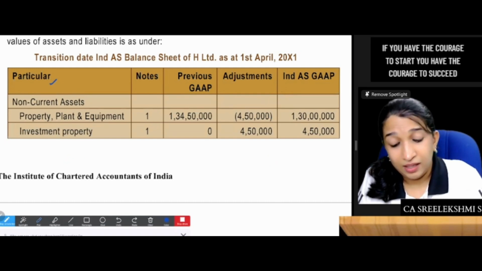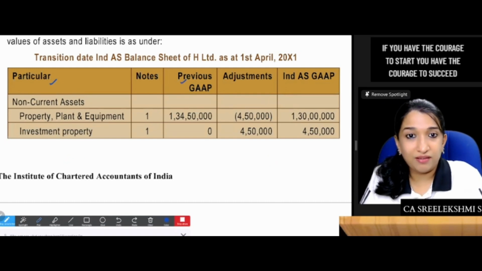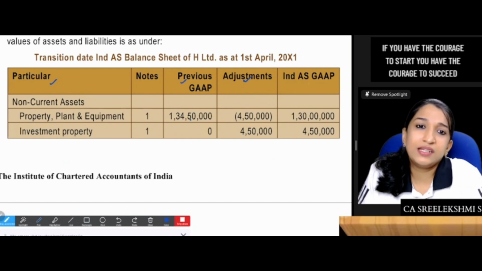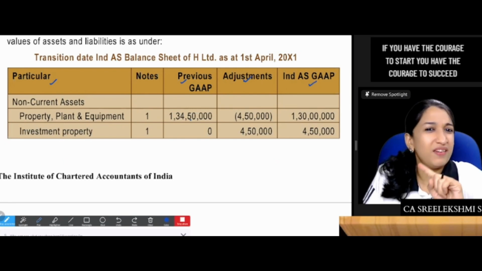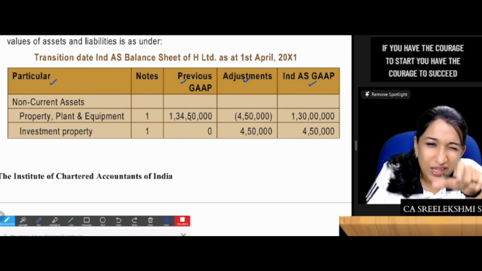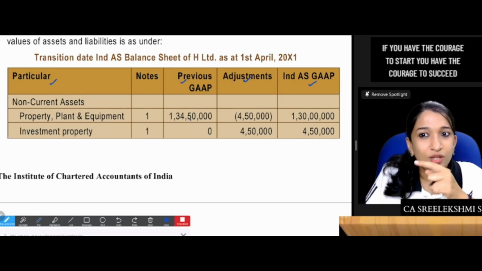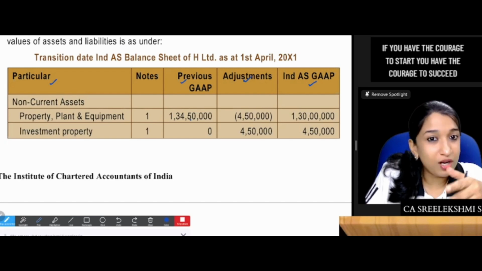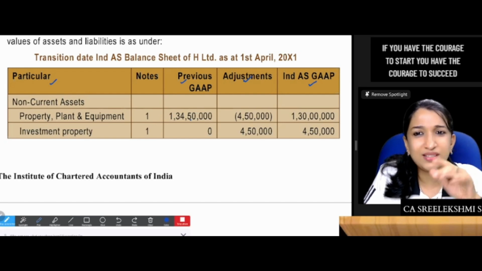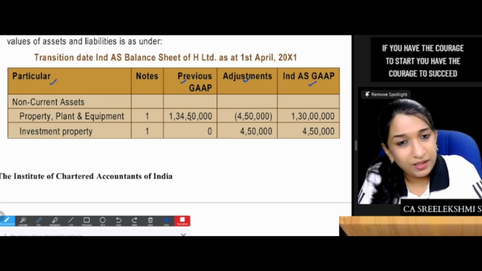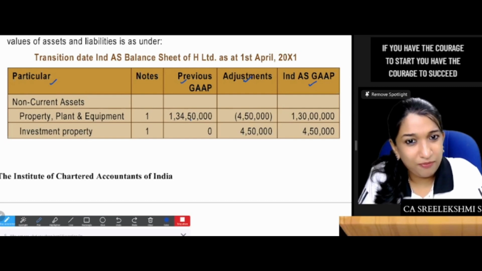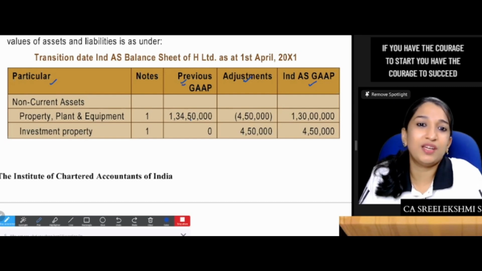Particulars, previous GAAP figure, adjustment, Ind AS figure. In between, what is the adjustment? So 1, 2, 3, 4 columns. Particulars. Previous GAAP figure. Adjustment. Ind AS figure. Oh, easy.